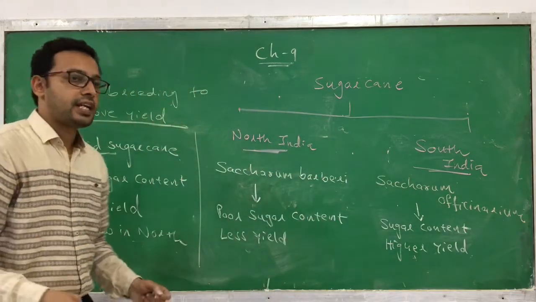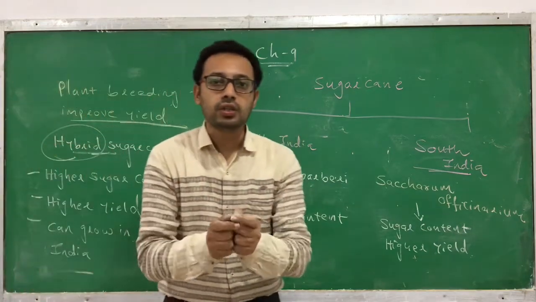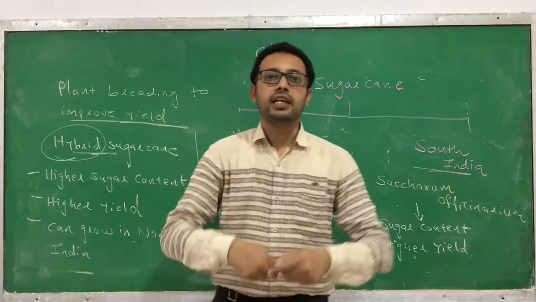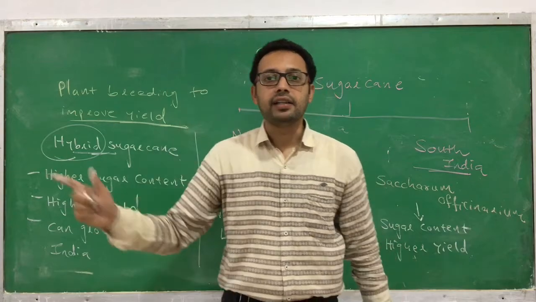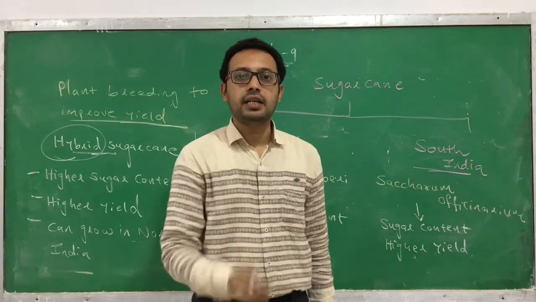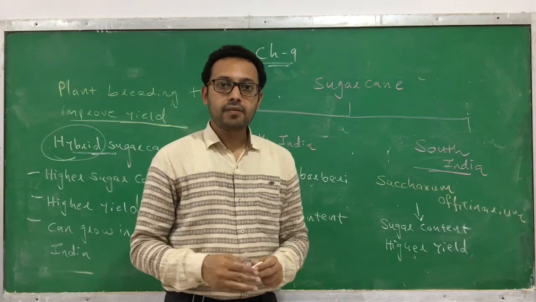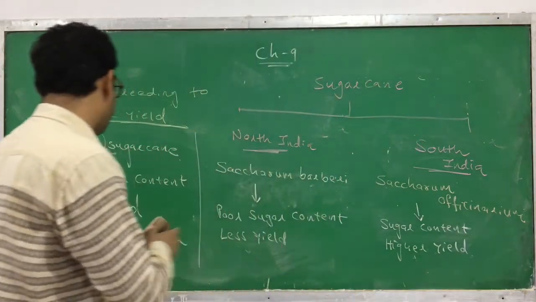Okay, and thus we are able to generate a hybrid that has the characteristics of both, and now we are also able to increase the production of sugarcane all over India, mostly in South India and North India. This is another example generated by plant breeding. Okay. Now I am discussing the third example. So let's see the third example.